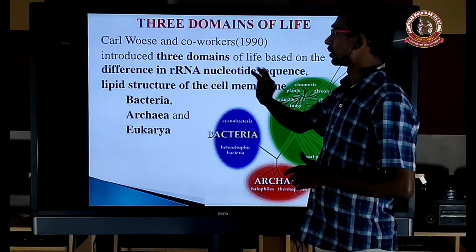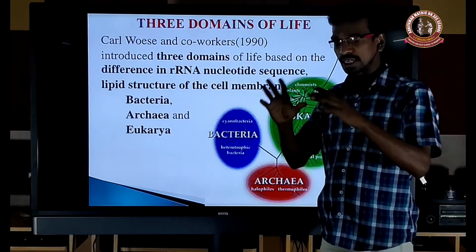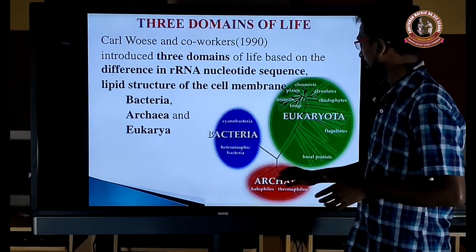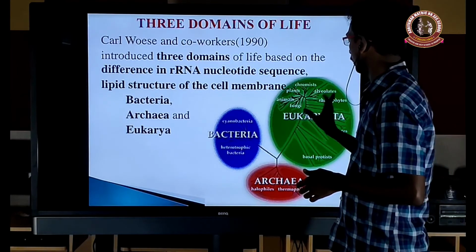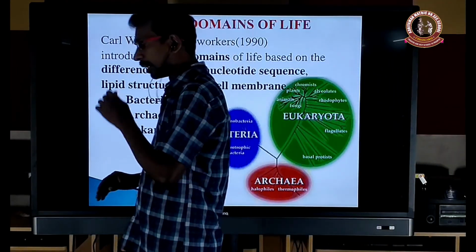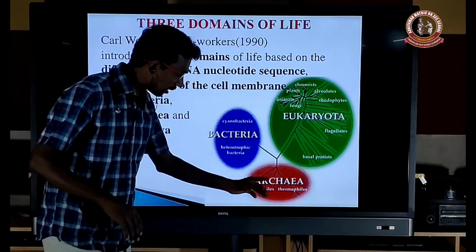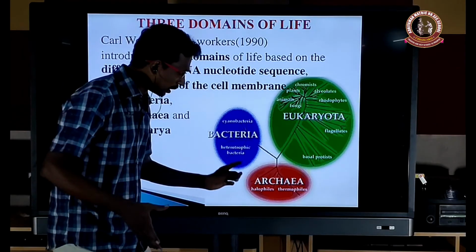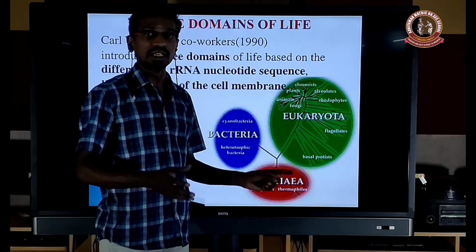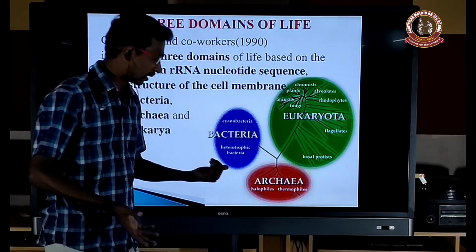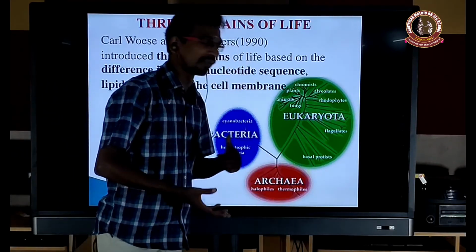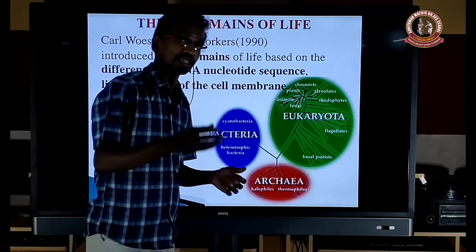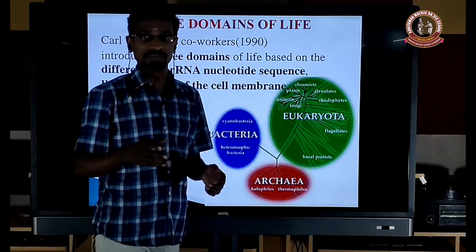That is Carl Woese and co-workers. They divided the entire living world into three domains: Archaebacteria, Bacteria and Eukaryota. As I told you, Archaebacteria is a primitive form. The Archaebacteria mostly are present in extreme conditions, especially the halophiles and thermophiles. Halophiles means high saline condition, thermophiles means very high temperature.